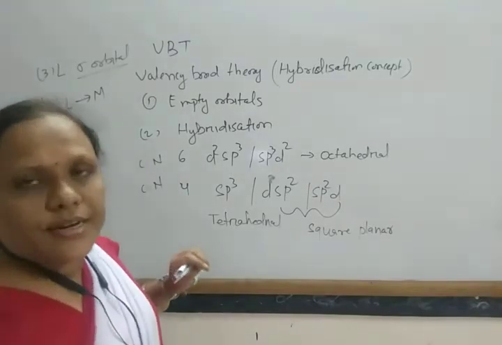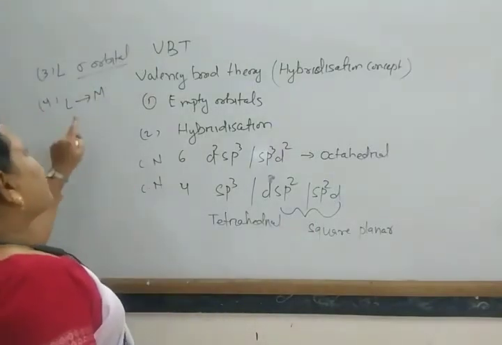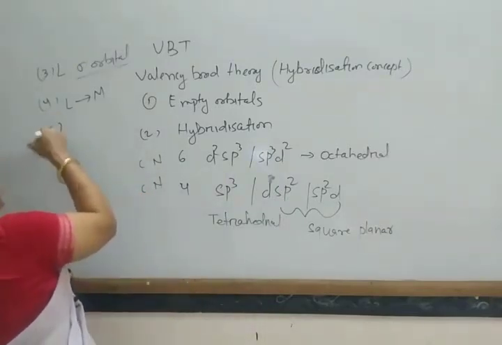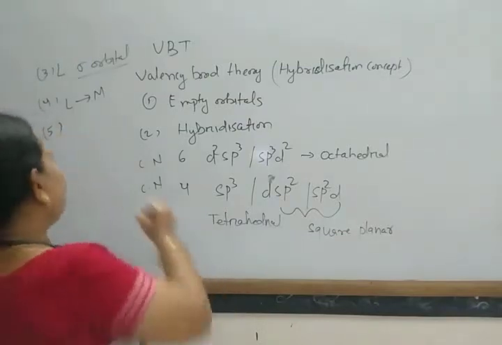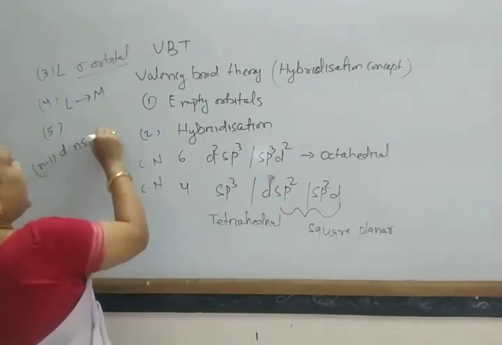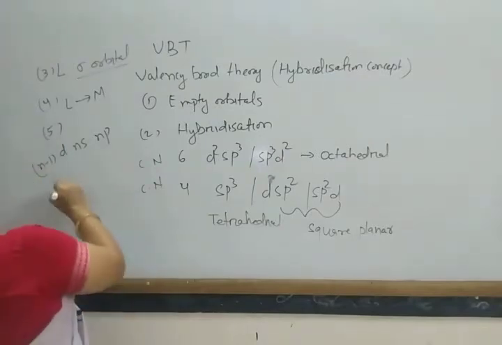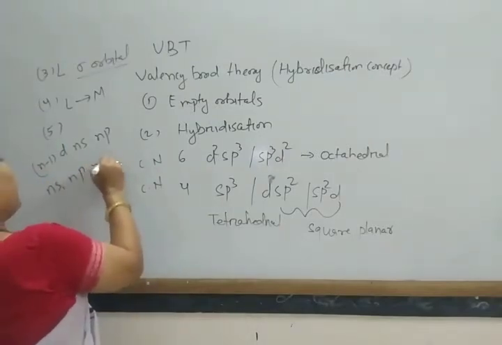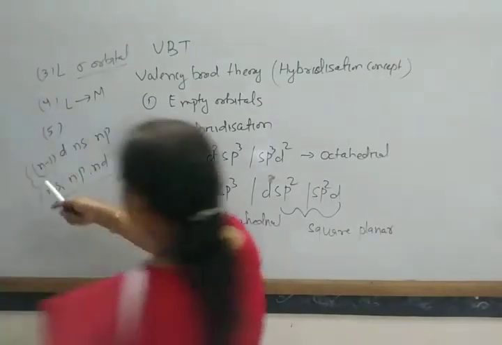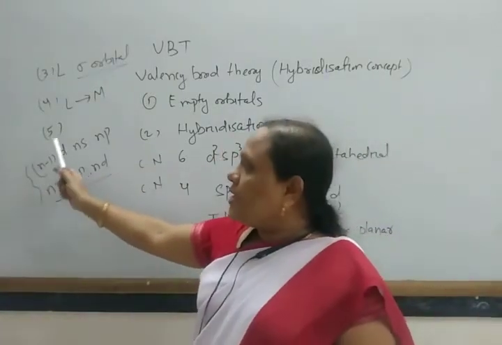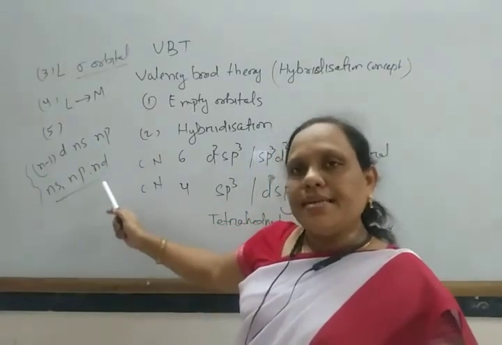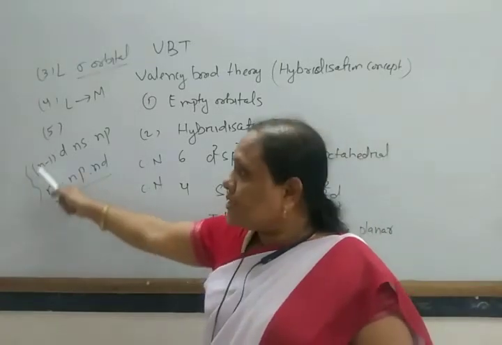Next, for hybridization, the metal atom either uses the inner d orbital (n-1)d, with outer ns and np orbitals, or it may use ns, np and nd orbitals to undergo hybridization.